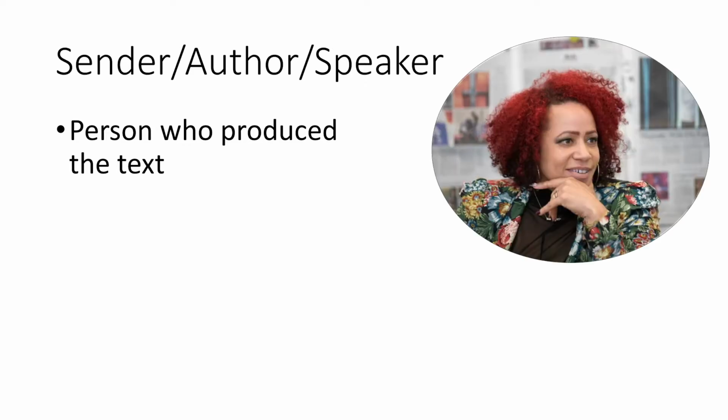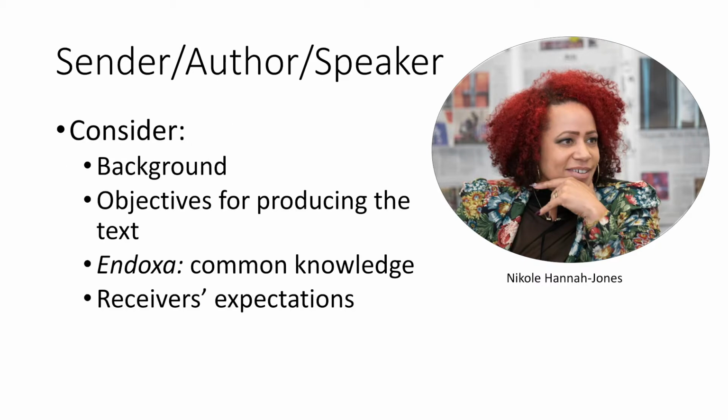If we return back to our class article, Choosing a School for Our Daughter in a Segregated City, we know that the sender is Nicole Hannah Jones. And here's a picture of Hannah Jones. Whenever we think about the sender and start analyzing the sender in terms of rhetoric, we can also consider several characteristics about the sender. Things like their background, their objectives for producing their text, the doxa or the common knowledge the person has and shares with the reader, and the reader's expectations for her.